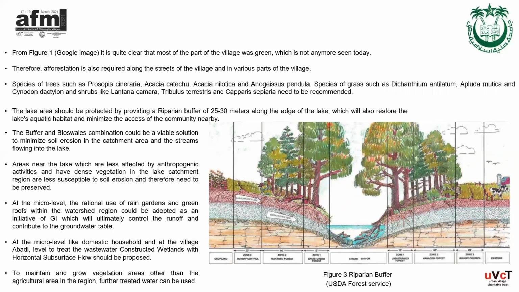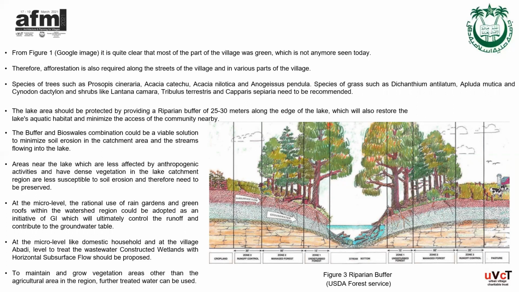Biofuels and buffer could be a feasible solution to minimize soil erosion in the catchment area and the streams that are flowing into the lake. In the village, biofuels should also be used along existing roads within the lake catchment area. In order to control the runoff and contribute to the groundwater table, the rational use of rain gardens and green roofs at a micro level within the watershed region could be adopted as an initiative of GI.